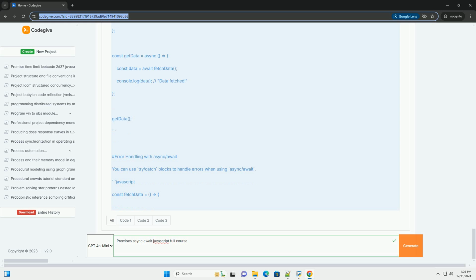As you continue to work with JavaScript, mastering promises and async/await will greatly enhance your ability to work with asynchronous operations. Happy coding!